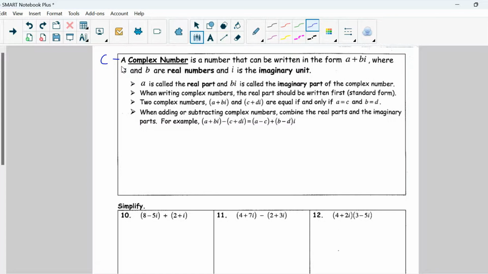Okay? So really, a couple of side notes about complex numbers. First of all, every number is a complex number.